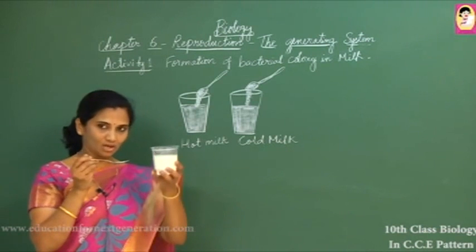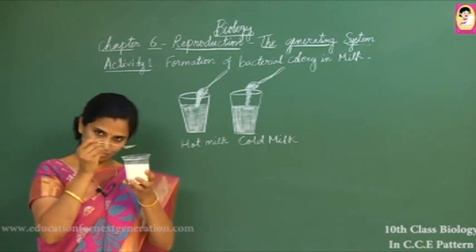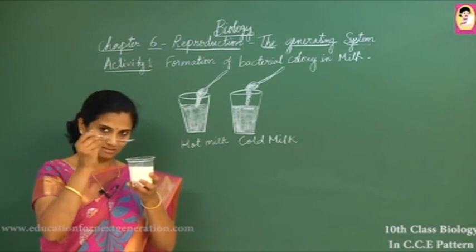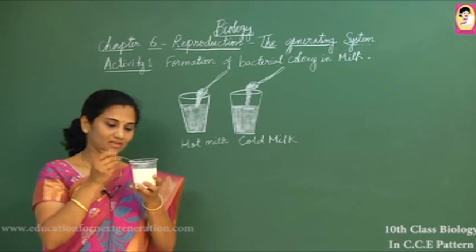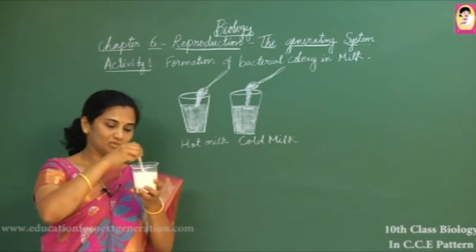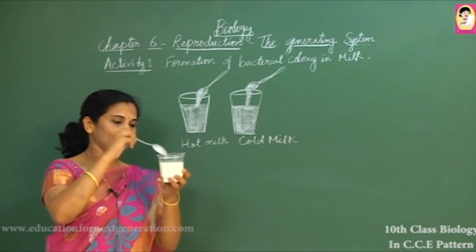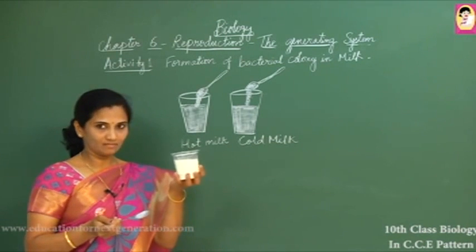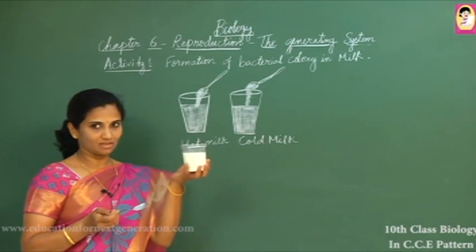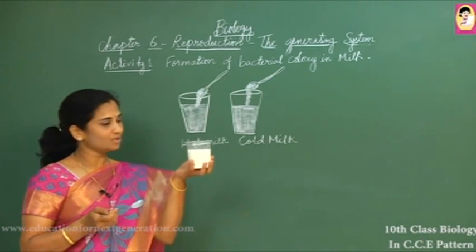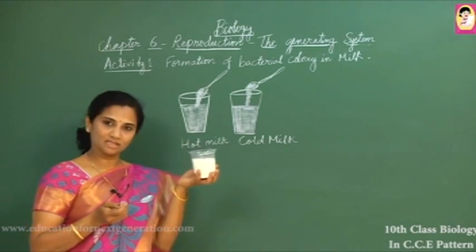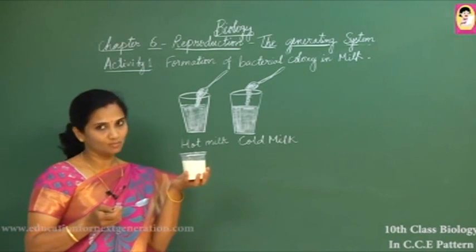If we add a few drops of curd to hot milk and stir it properly, and keep it for a few hours, this milk will convert into curd. This is the normal procedure which we follow every day in our home.